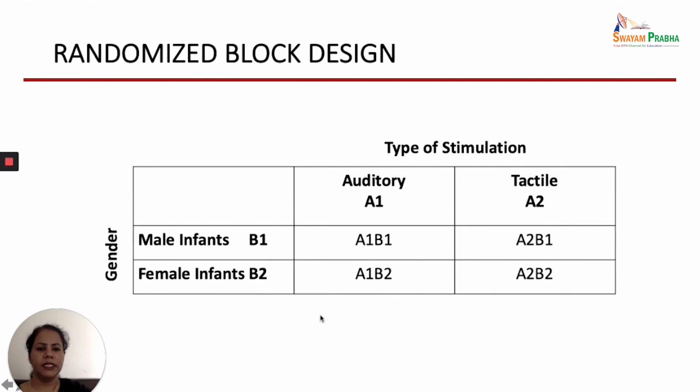So you can see in this table that these are the two types of the stimulation, auditory stimulation and tactile stimulation, and this particular variable is the gender variable, which we are not manipulating, but we can try to find out the effect of the stimulation based upon the gender.